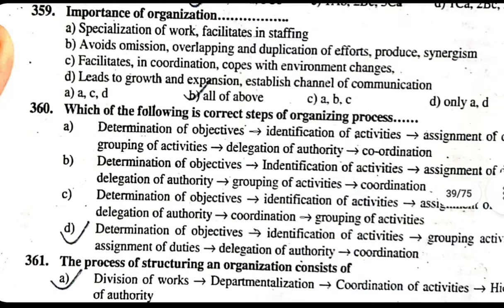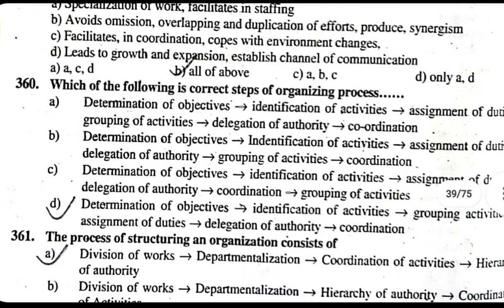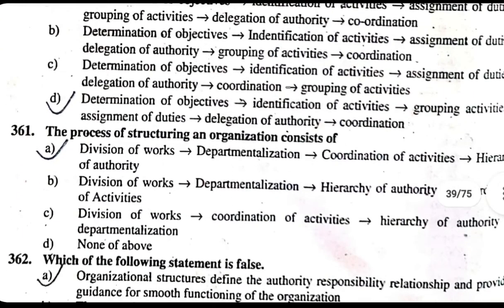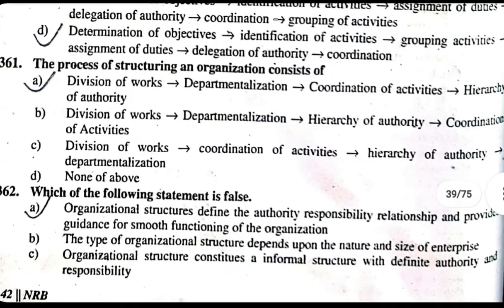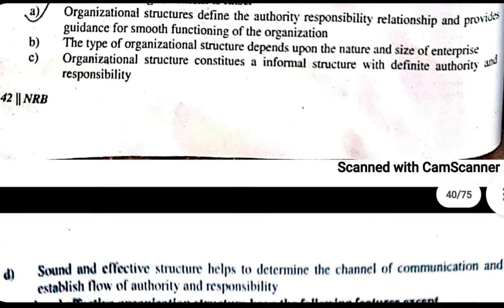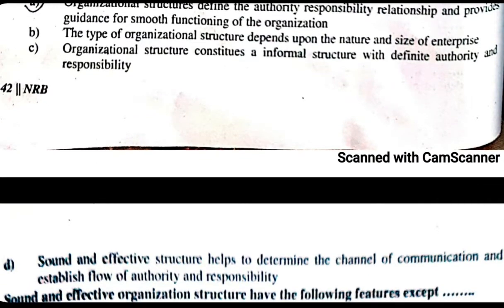361. The process of structuring an organization consists of division of work, departmentalization, coordination of activities, hierarchy of authority. 362. Which of the following statements is false? A. Organizational structure defines the authority responsibility relationship and provides guidance for smooth functioning of the organization. This is wrong. B. The correct one is: the type of organizational structure depends upon the nature and size of the enterprise. C. Organizational structure constitutes an informal structure with definite authority and responsibility. D. Sound and effective structure helps to determine the channel of communication and establish the flow of authority and responsibility.